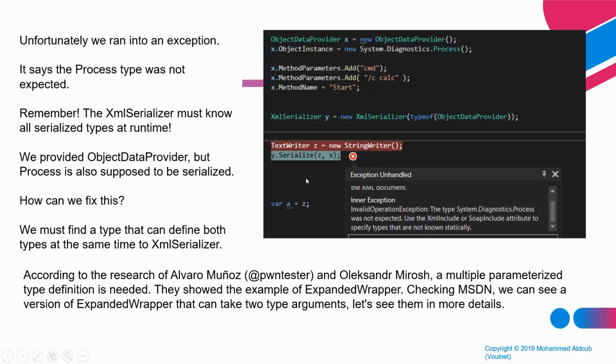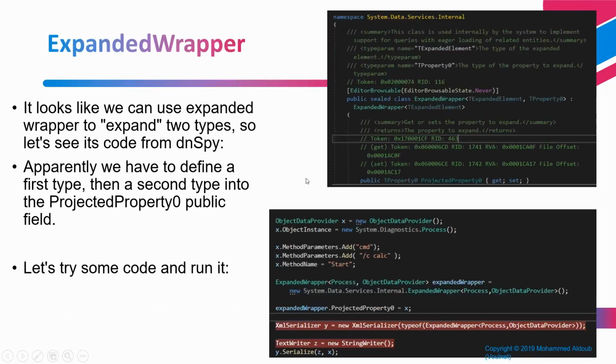In the ExpandedWrapper class, this can solve our problem such that it actually can expand two classes at the same time. So we can add the object data provider and the process itself. So the code here that we have seen is the same. We create the object data provider to wrap our process class inside it. And then we wrap these two classes together inside the ExpandedWrapper, and then we serialize this one in XML directly.